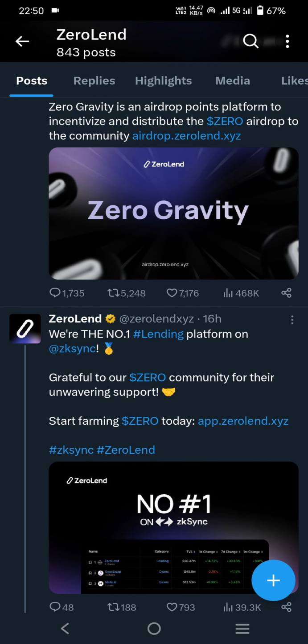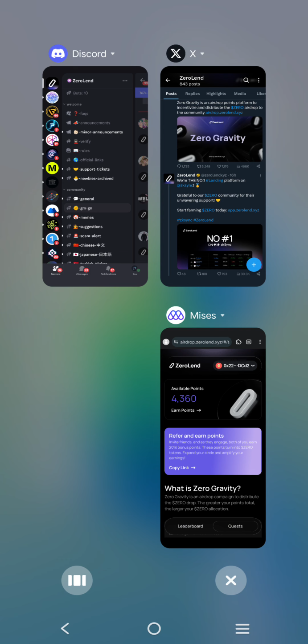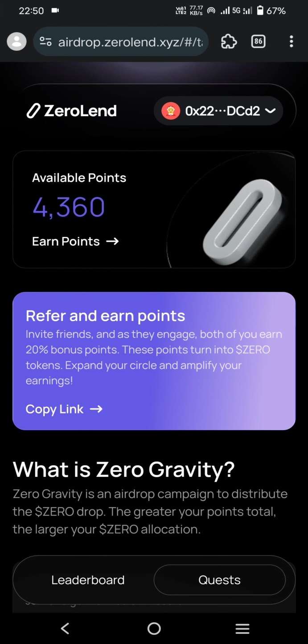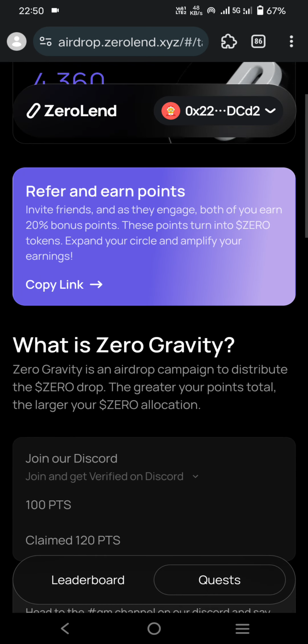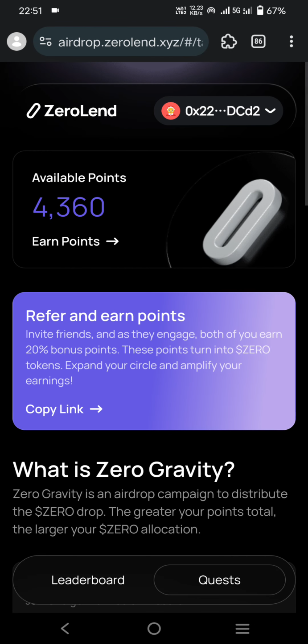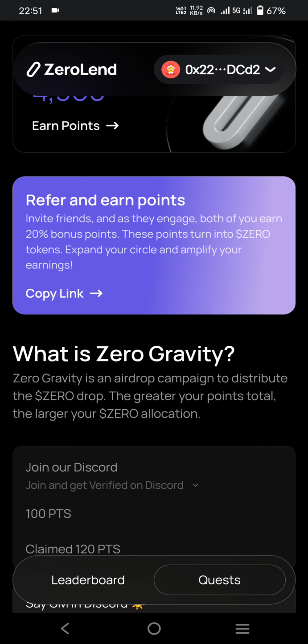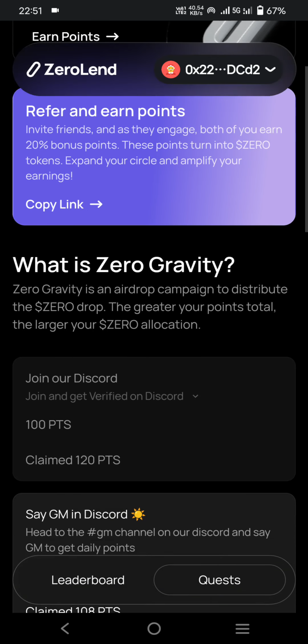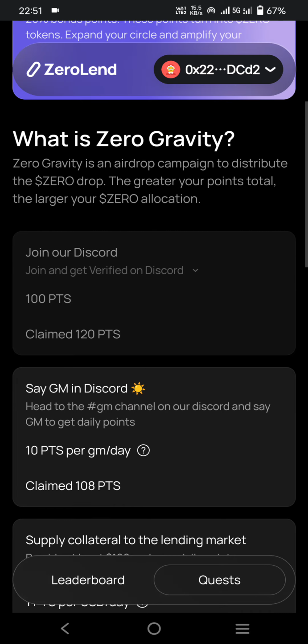So let's see how to join here. First of all, paste the link in your Brave or Kiwi browser, where your MetaMask extension is added. This is the joining page. After pasting, connect your Twitter, connect your Discord, and connect your MetaMask. This is the process. You instantly get 100 points, and remember, every point is equal to 0.0 token. The token name here is ZERO token.